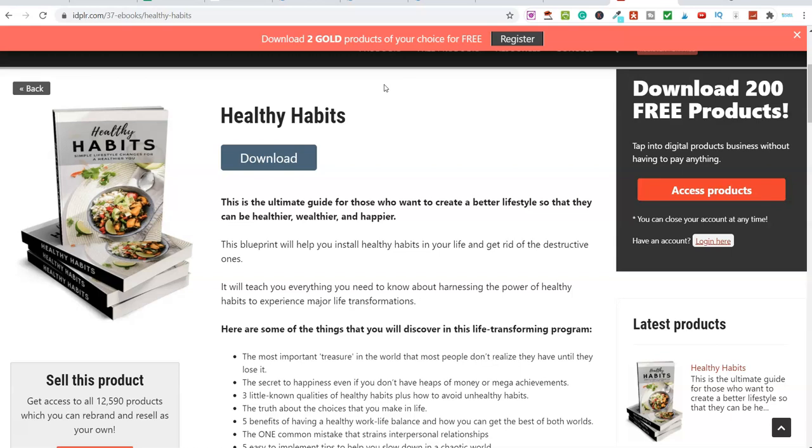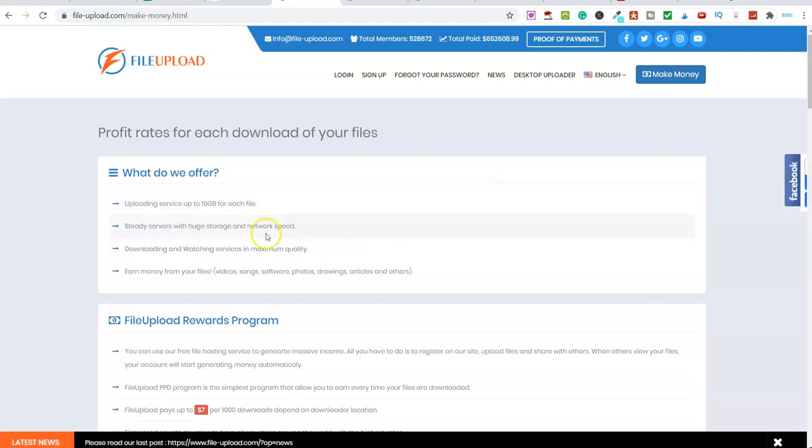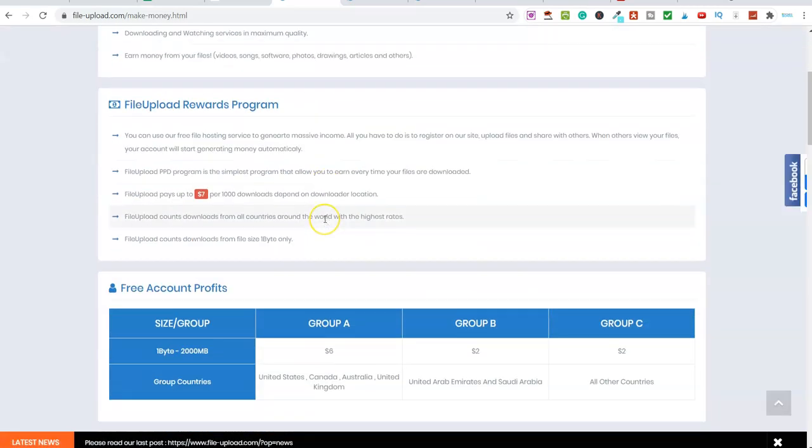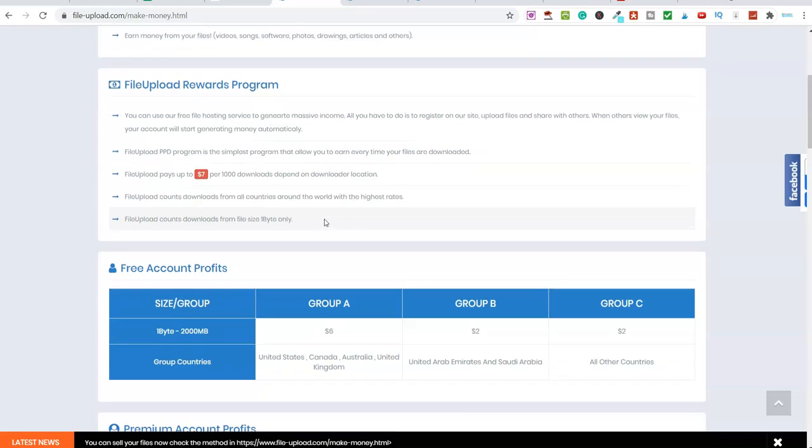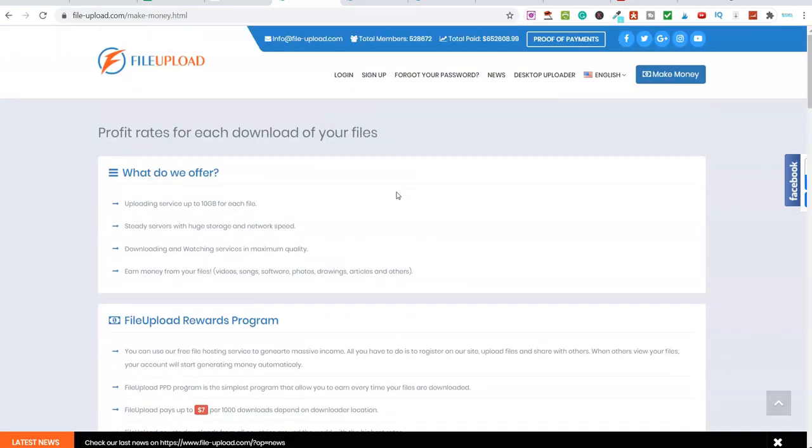So it's okay, it's not the best, you're not going to earn a hell of a lot of money because as we've seen over here, let me just show you this make money. Where is it? Yeah, look, it's per 1,000 downloads. So if you're on the free account, you can expect to earn $6 for 1,000 downloads using this website. So it's not great, but it's a free option for you.